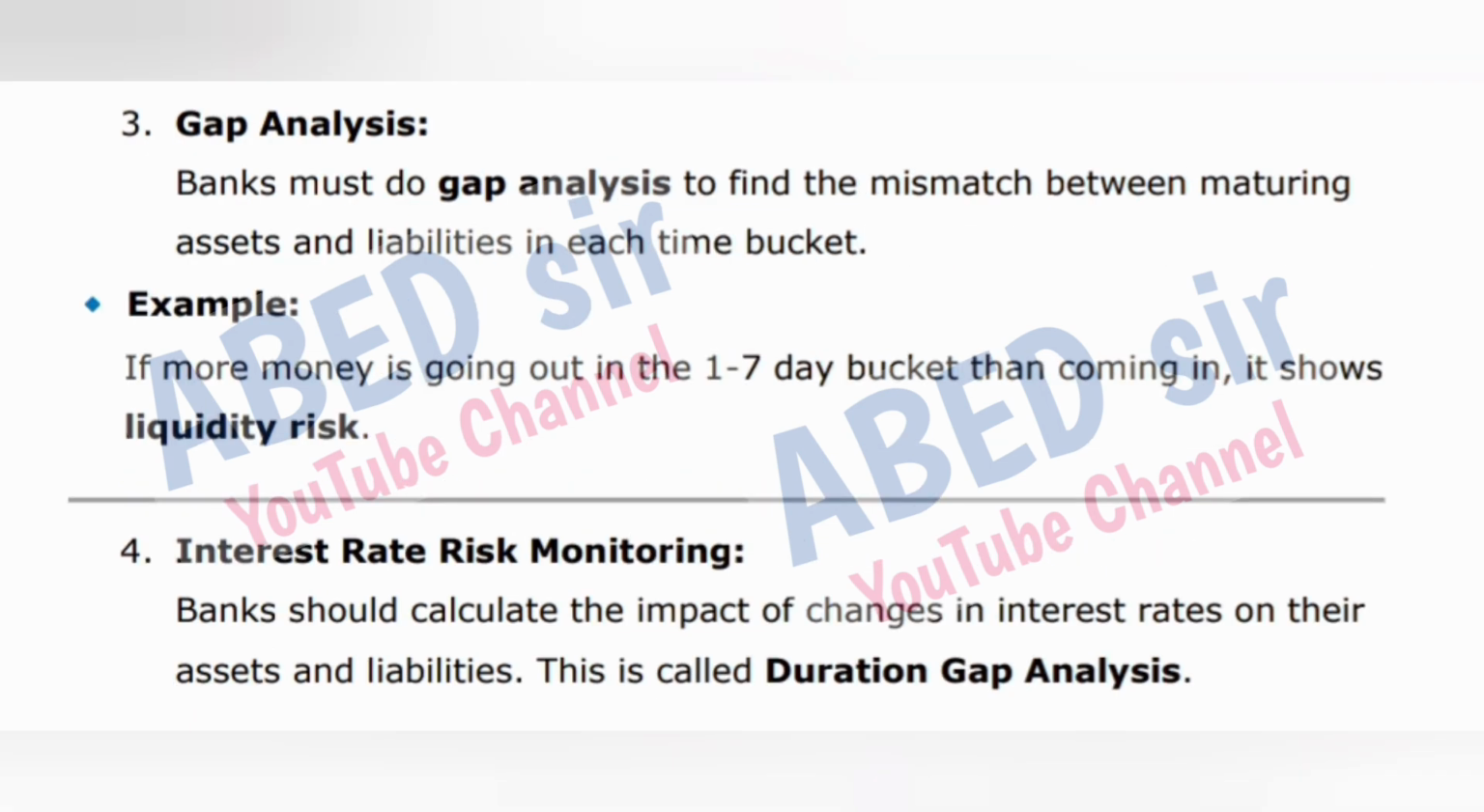3. Gap analysis. Banks must do gap analysis to find the mismatch between maturing assets and liabilities in each time bucket. Example: if more money is going out in the 1 to 7 day bucket than coming in, it shows liquidity risk. 4. Interest rate risk monitoring. Banks should calculate the impact of changes in interest rates on their assets and liabilities. This is called duration gap analysis.